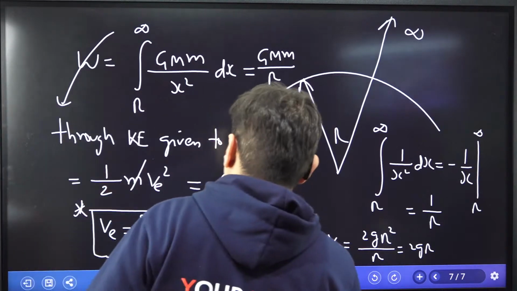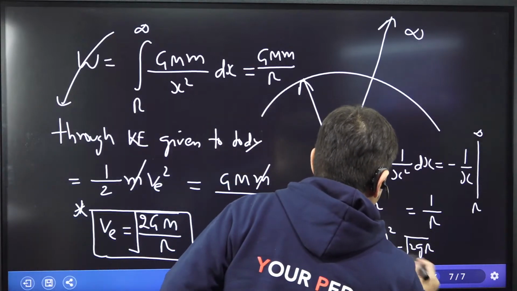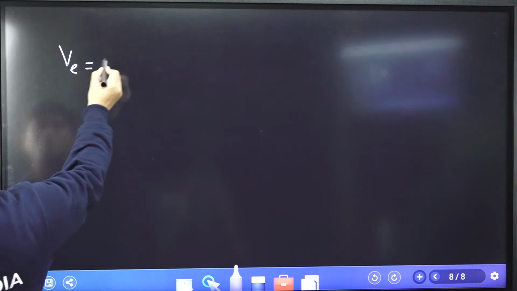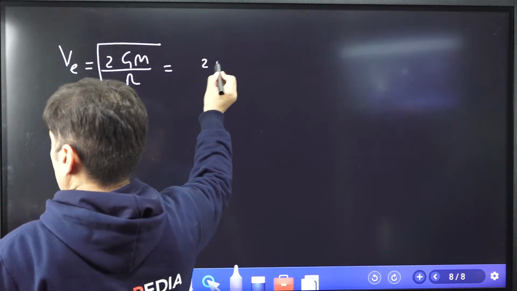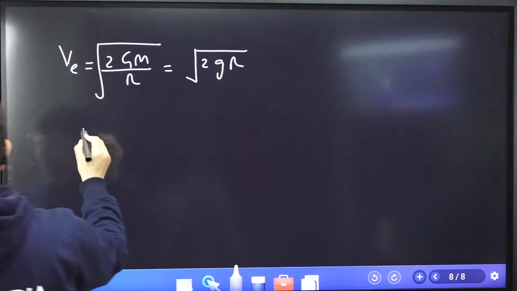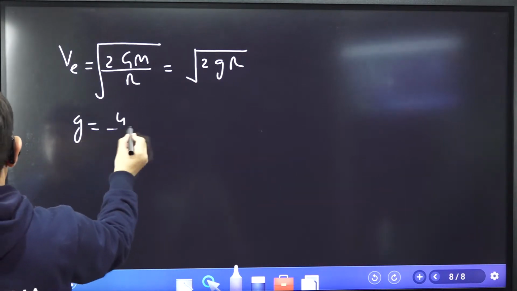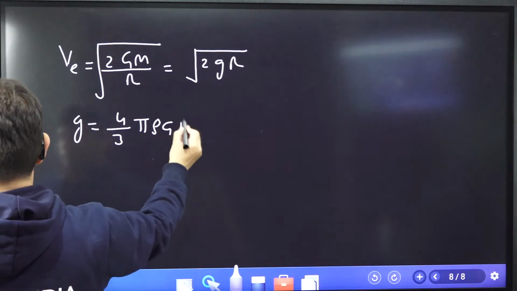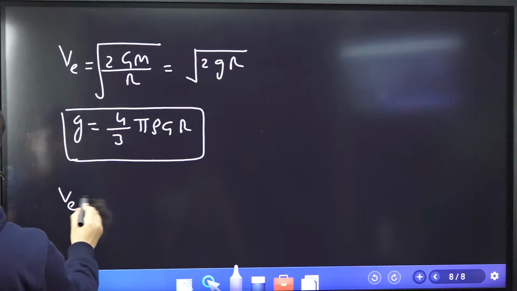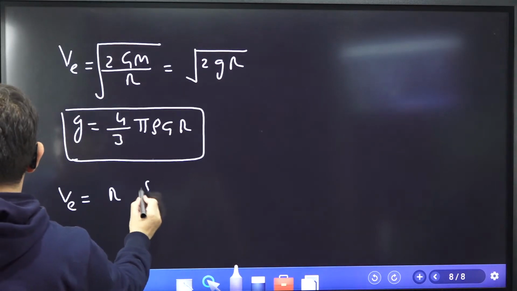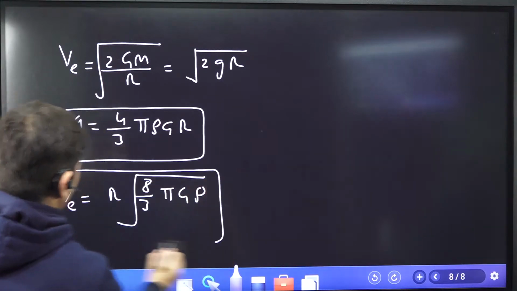And obviously I need to take the under root of that. Sorry, I have not taken under root here. I need to take the under root of this. So we get two formulas of v escape now. One is under root 2GM by r. Another formula is under root 2gr, as we have written. And we know the formula for g, that is 4 by 3 pi rho G into r. That is what we have written just now, acceleration due to gravity in terms of density. So the third formula is r into under root 8 by 3 pi G rho. That is the third formula of escape velocity.